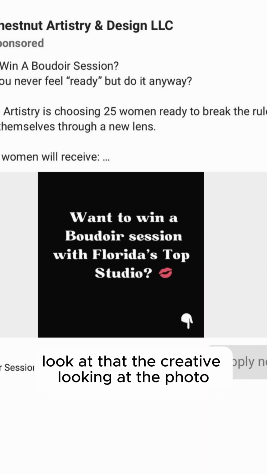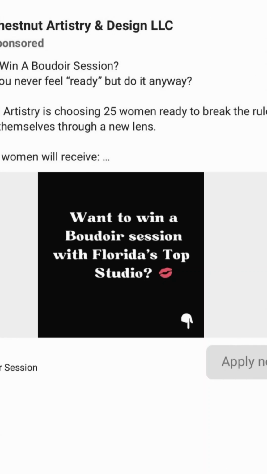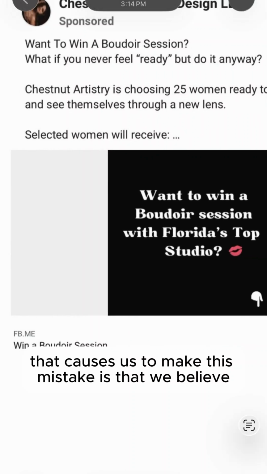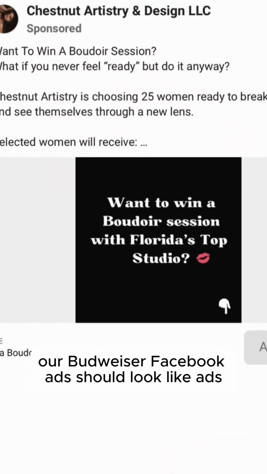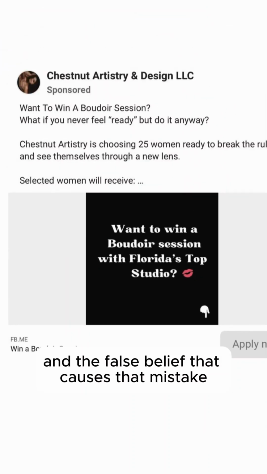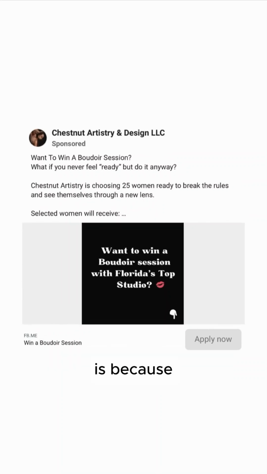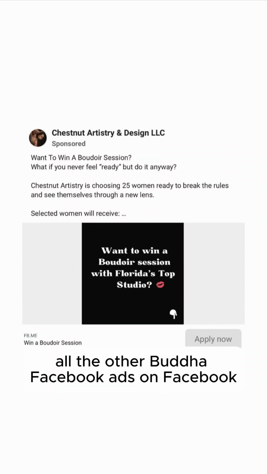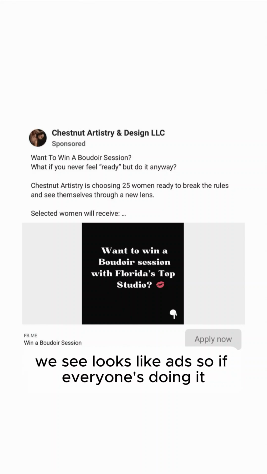Next, we look at the creative, looking at the photo. We got the looks like an ad mistake. The false belief that causes us to make this mistake is that we believe our Boudoir Facebook ads should look like ads, because basically all the other ads we see on Facebook look like ads. All the other Boudoir Facebook ads we see look like ads.